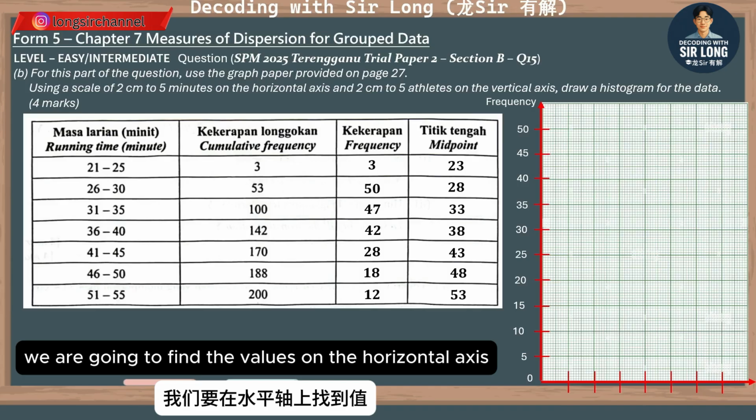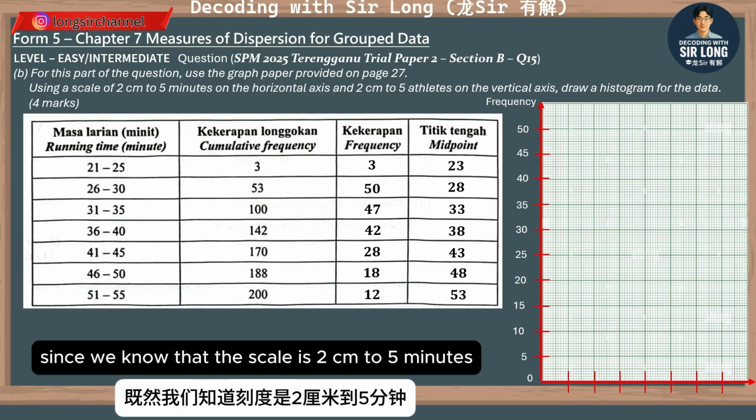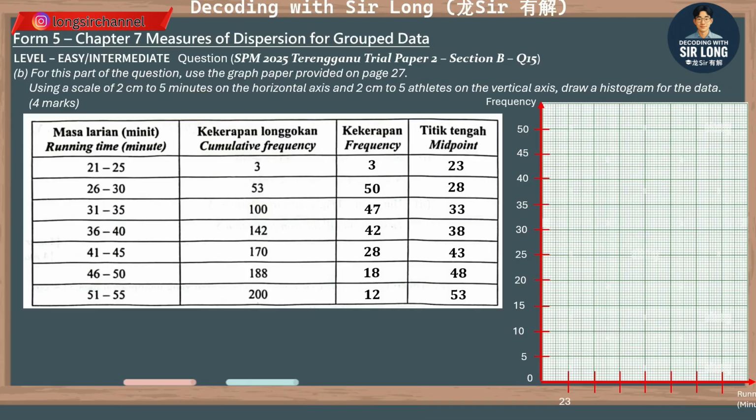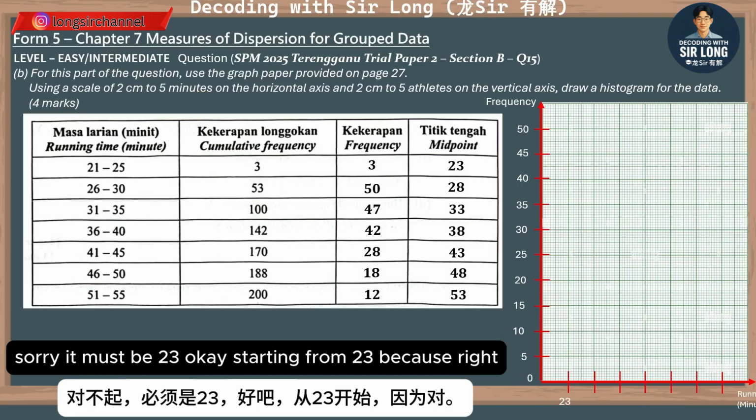Okay, we are going to find the values on the horizontal axis right now. Since we know that the scale is 2 cm to 5 minutes, therefore after 0 it must be 5 as the next number. Sorry, it must be 23.